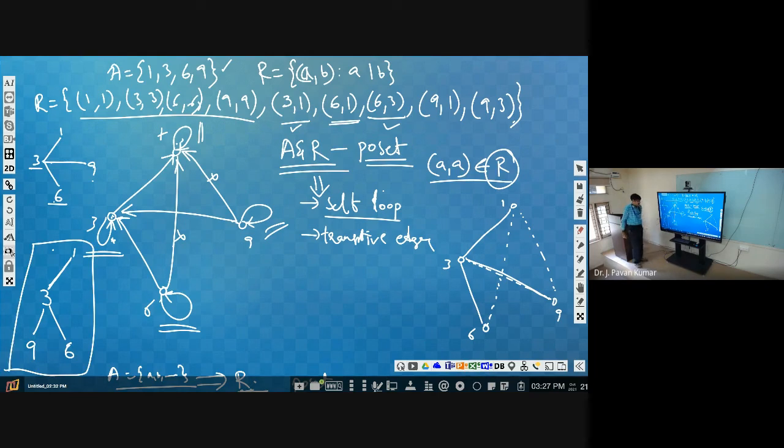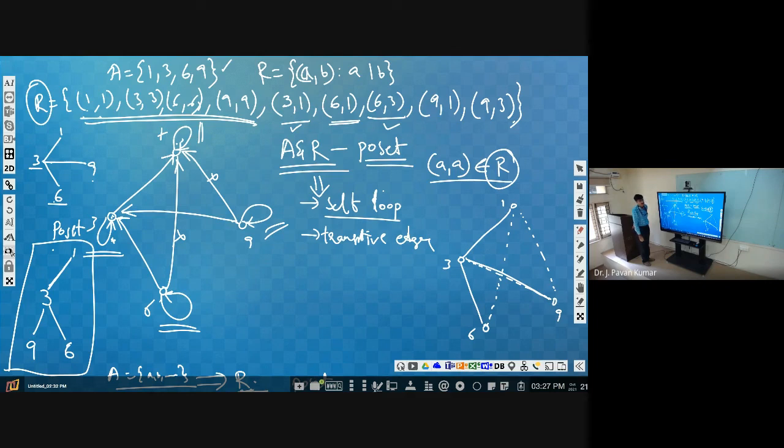From this, can we say 1 is related to 1? Can we get this particular relation or not? That is the question here. This particular relation we are representing like this. Will 1, 1 be a part of this relation or not? If you know this as the poset, then 1, 1 will be present. Next 3, 3, yes. 6, 6, yes. 9, 9, yes. Up to this we have cleared from this diagram. Is it clear?